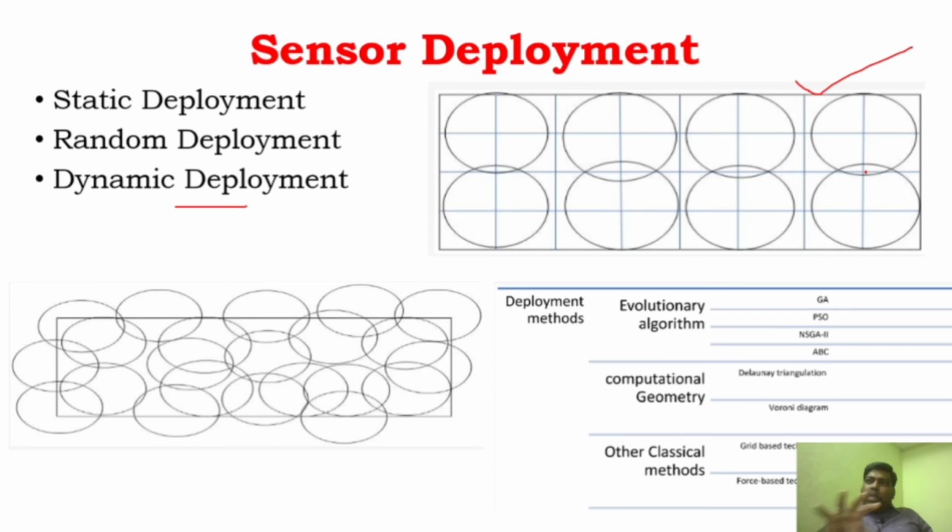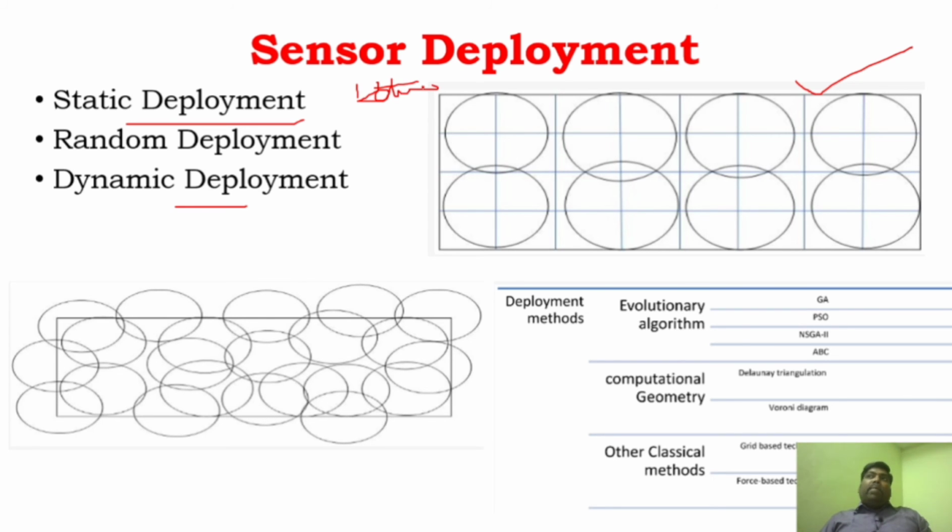It can be a normal application where a sensor network can be created. If we are able to analyze the exact location of the sensor, then we can use static deployment. As I said, it can be done in two-dimensional as well as three-dimensional, and it can also be called deterministic deployment.